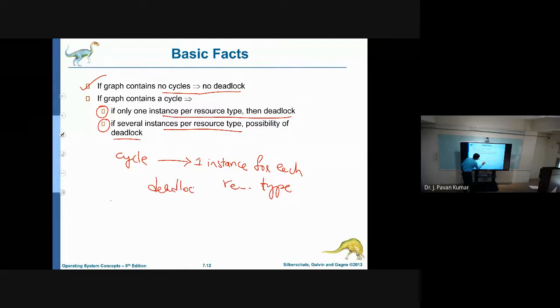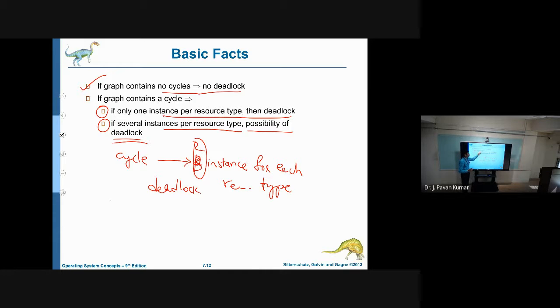Suppose you don't have exactly one; we can have two instances, three instances, or one instance for one resource type and two instances for another resource type. Then we cannot guarantee deadlock will occur, but there is a possibility of a deadlock. Understand the difference here?